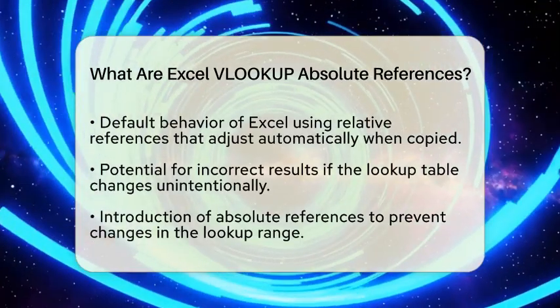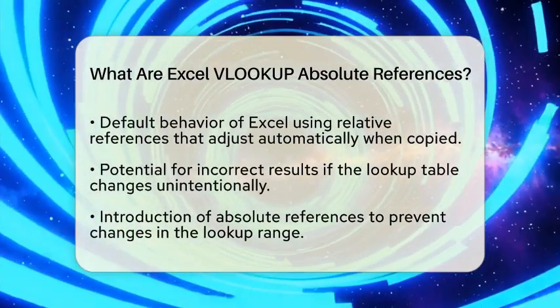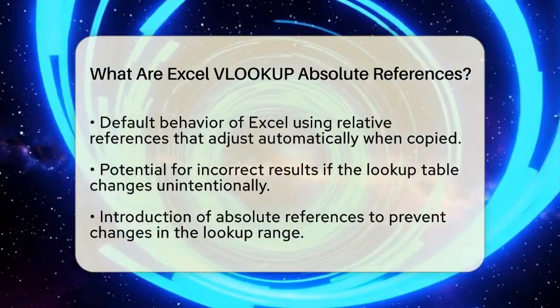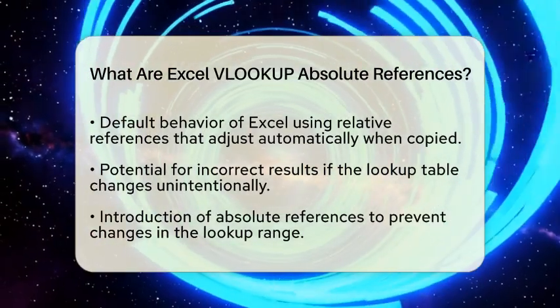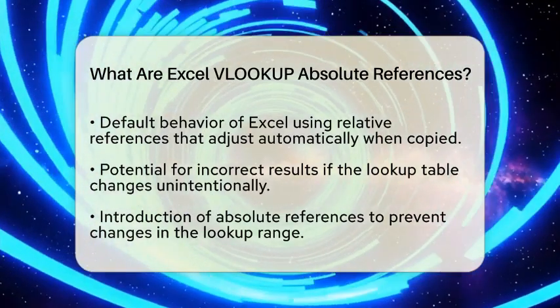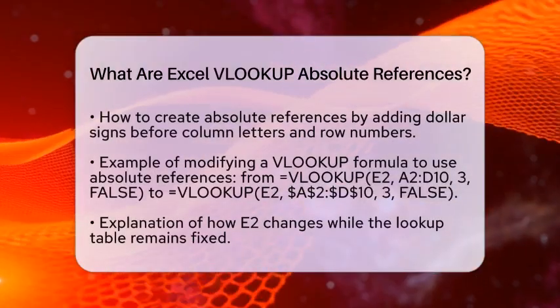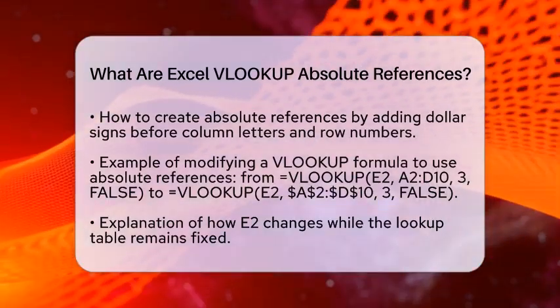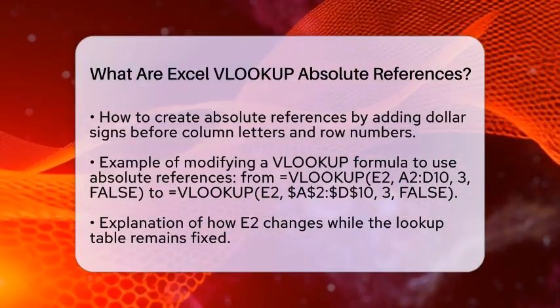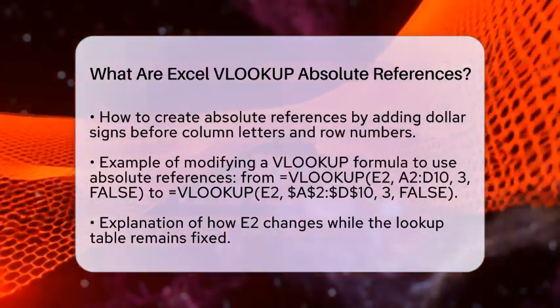This is done by adding $ signs before the column letter and the row number in your cell references. For example, instead of A2 to D10, you would write it as $A$2 to $D$10. This locks both the columns and rows, ensuring that the lookup table remains fixed no matter where you copy the formula. Let's look at a practical example.